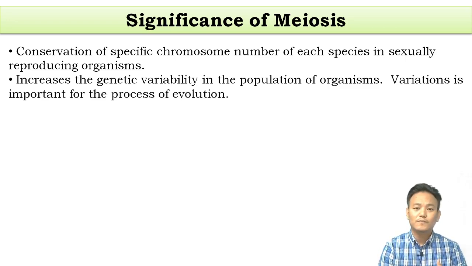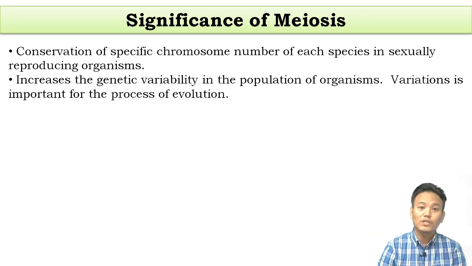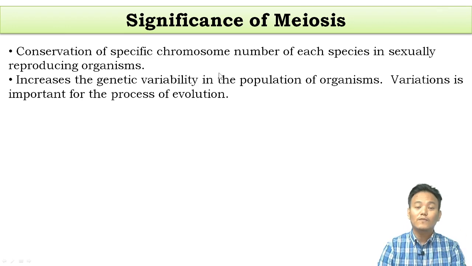The same goes for us. Our immune system is controlled by genes, so some people are more resistant to disease than others. We need genetic variability so that evolution can favor those individuals who can survive in tough conditions and environmental stress. So these are the two significances of meiosis.